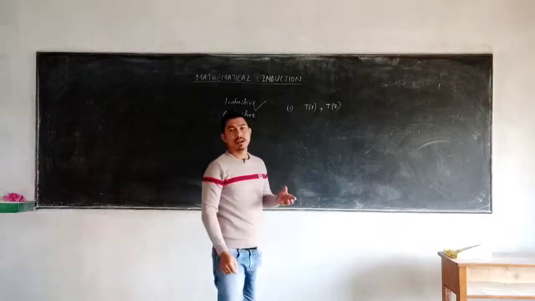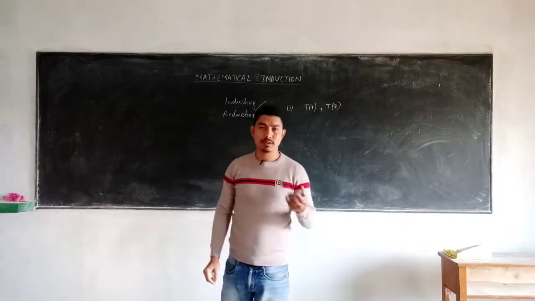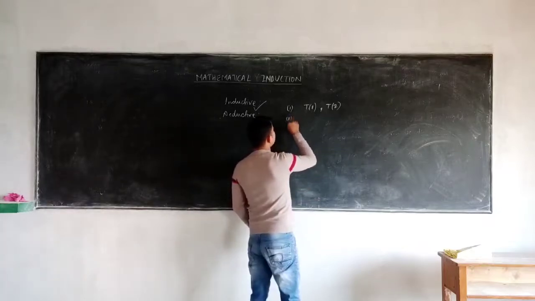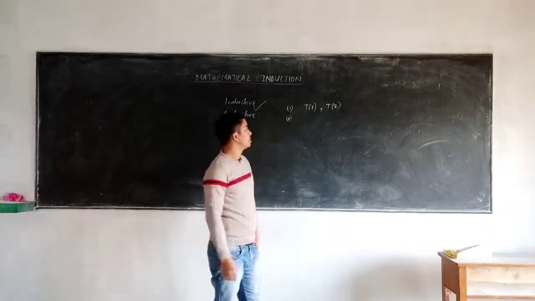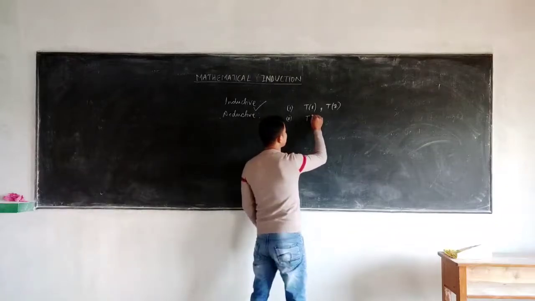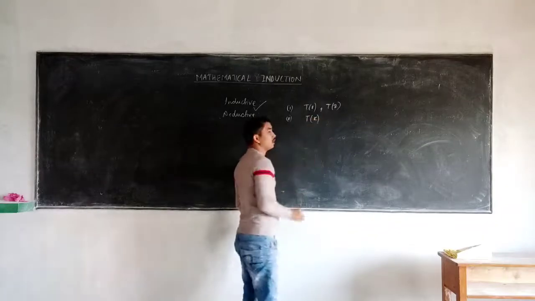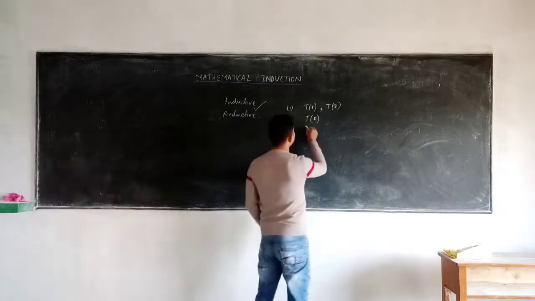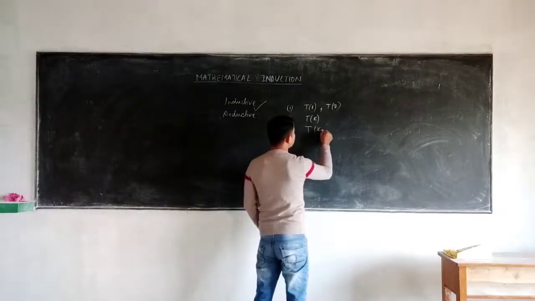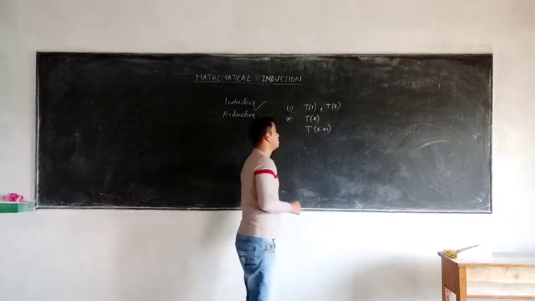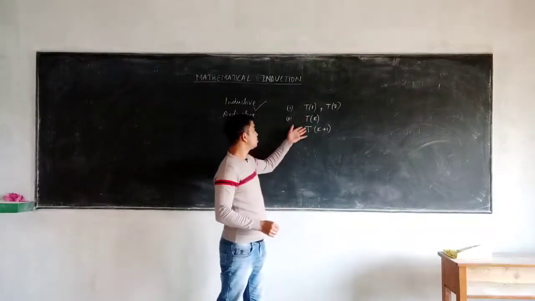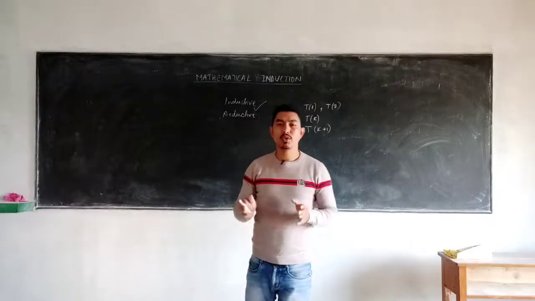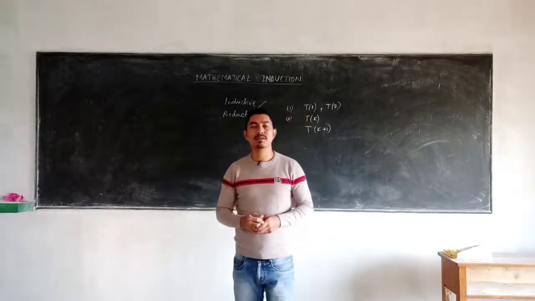The second step is we assume the given expression to be true for any value k, and assuming this, we prove that the given expression holds true for t of k plus 1. Once you can prove these two steps, then you can write that the given statement holds true for all the possible values of n.